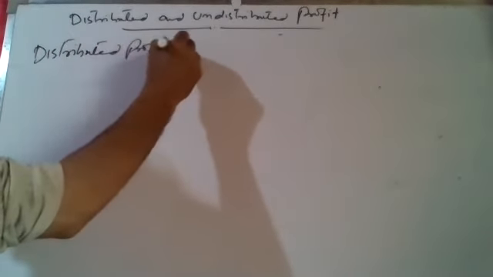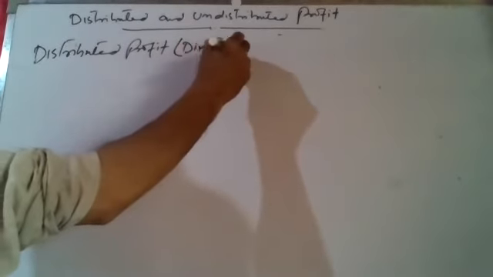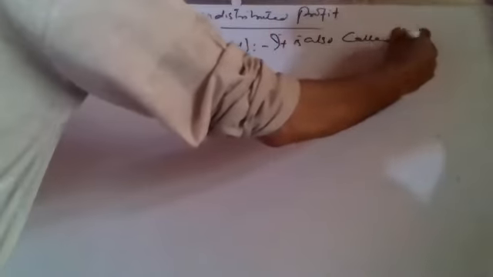We write down first distributed profit. और हम इसको कहते हैं dividend. We call it also dividend. So it is also called dividend.